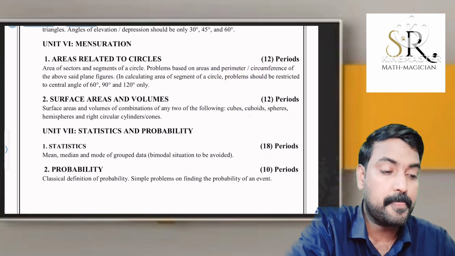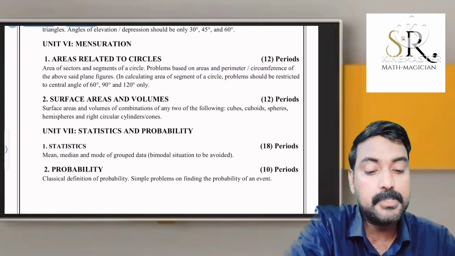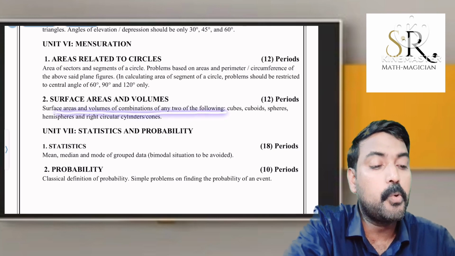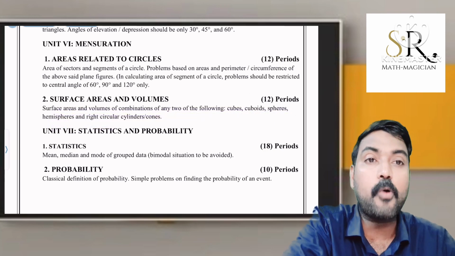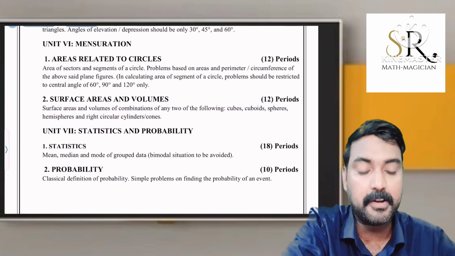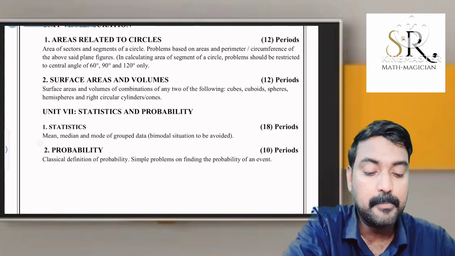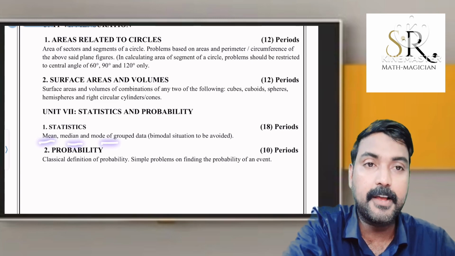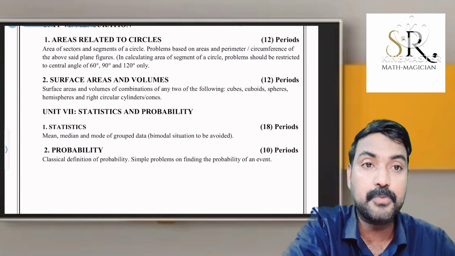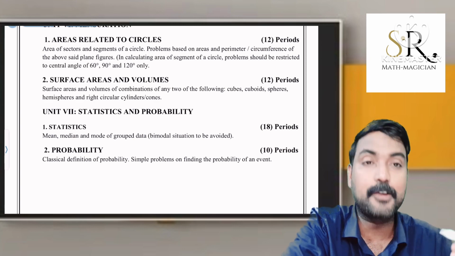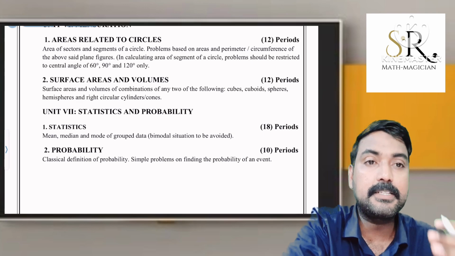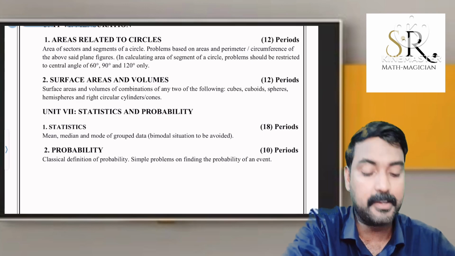That's very important. Then surface area and volumes. There will be cube, cuboid, sphere, hemisphere, right circular cylinders, and the combination of all these solids. This is very important. And the last chapter is statistics, mean, median, mode for grouped data. Even so, we have to understand how to find this mean, median, mode for ungrouped data also. What is the difference between grouped data and ungrouped data? Grouped data means class distributions will be there. Ungrouped data means each and every observation will be given separately.